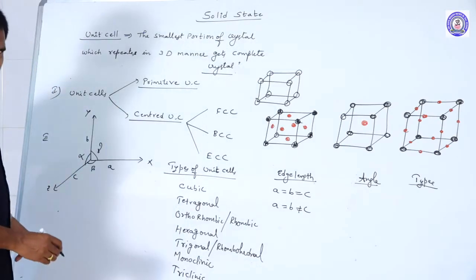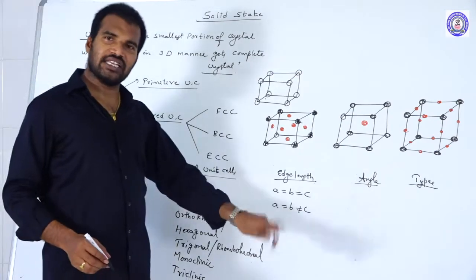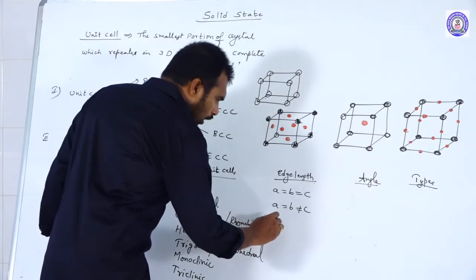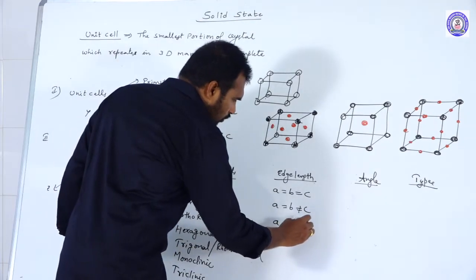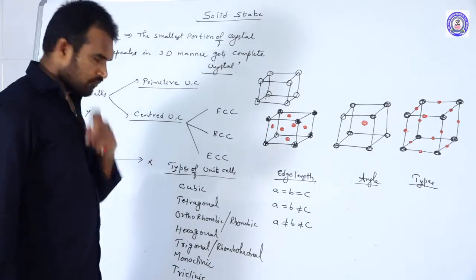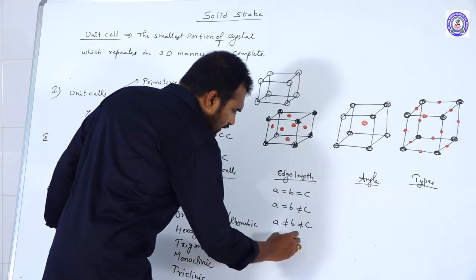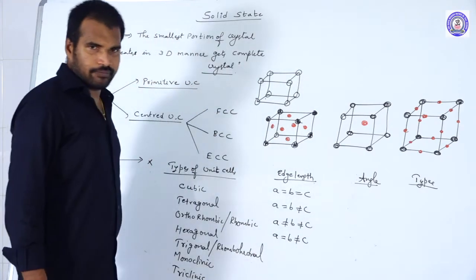C is in Z axis. Okay, two edge lengths are equal, but the third one is unequal, whereas in orthorhombic, all are different. A not equal to B not equal to C. Next, if you take the hexagonal, again two edge lengths are the same, but the third one is unequal.